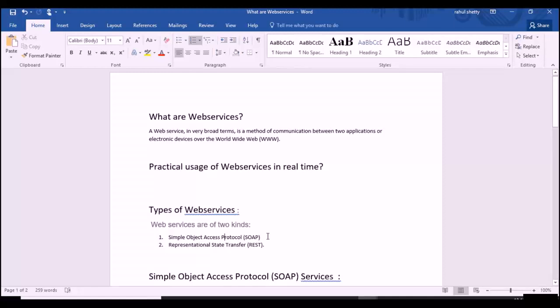So SOAP will not die, but REST is getting more popular. If you sit in a company in a position of API testing, you will definitely come across both web services. There is no company which possesses only REST, but there are companies which possess only SOAP, because REST is recently emerging. So you have to have knowledge of both web services.